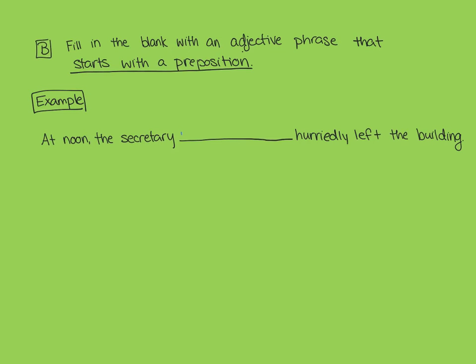So it might be easiest to start with: the secretary with auburn hair. Auburn is a type of red hair. Or the secretary with an oversized duffel bag. Oh, I don't know if I know how to spell duffel. Hurriedly left the building, right? You could say what she has with her. With is one of the easiest ones to do for people, right? But make sure that you are starting with a preposition, and you can get creative here.